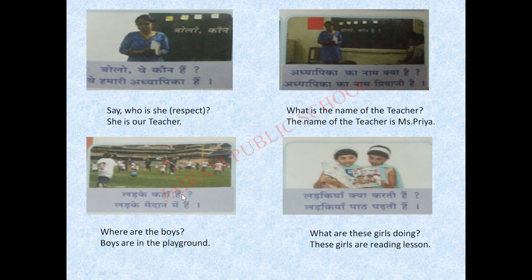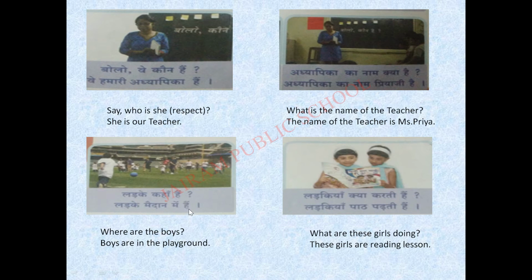Where are they? So, लड़के कहाँ हैं means where are the boys? Okay. So, लड़के मैदान में हैं. मैदान means playground. So, boys are in the playground. लड़के मैदान में हैं. लड़के means boys, मैदान means playground, में means in, and हैं means are.